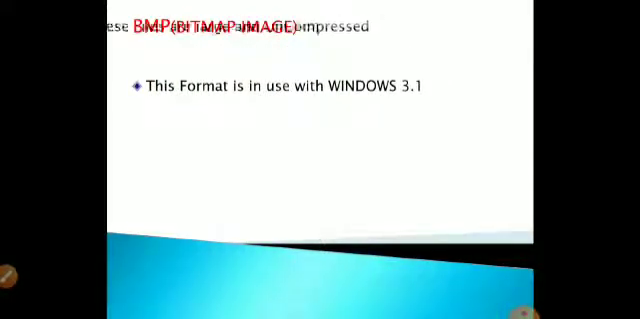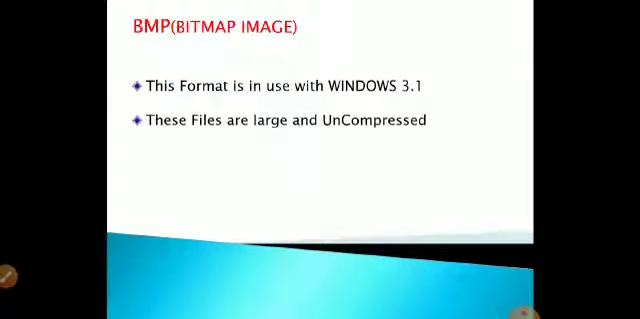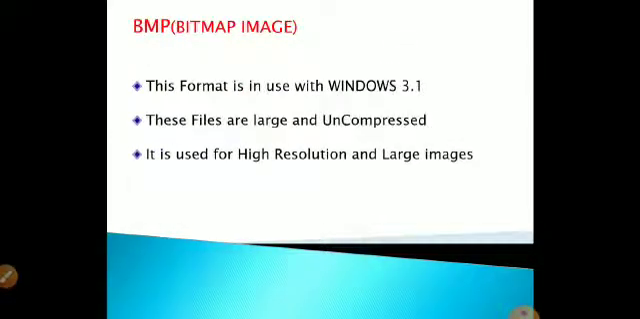Next topic we are going to see is BMP, that is bitmap images. Already we had seen this. These are images formed with matrices, that is small tiny dots called pixels, and with their help we can form these kinds of raster or bitmap images. These files are stored with the least number of colors, and this file format is used with Windows 3.1. These files are quite large and uncompressed, so we cannot use BMP files for transferring data from one computer to another, as they take more memory and are not compressed. It is used for high